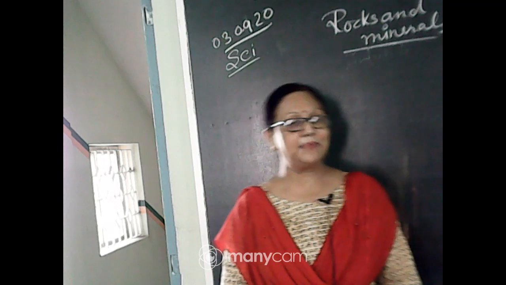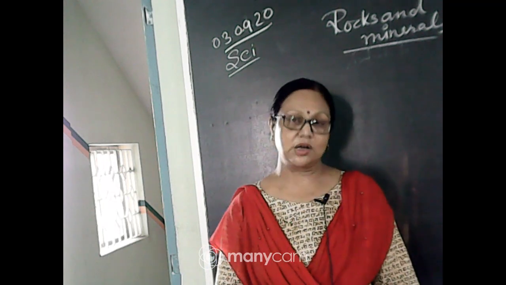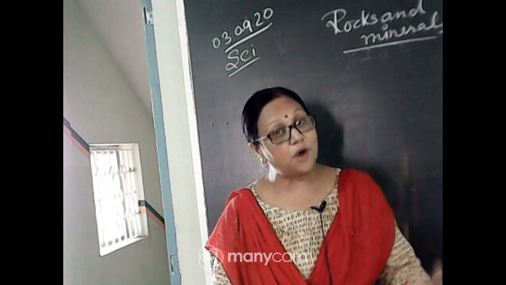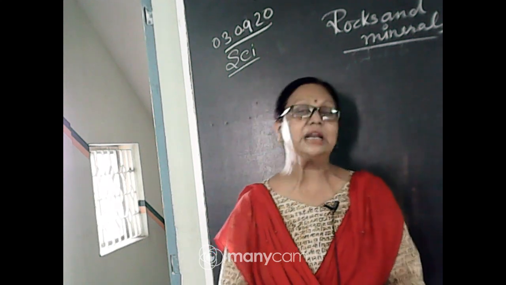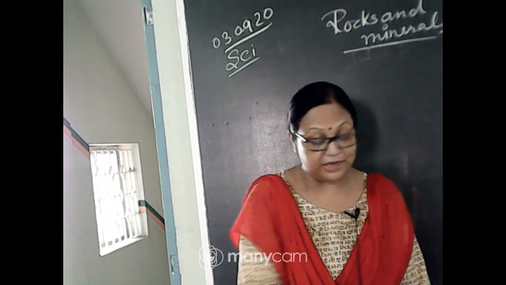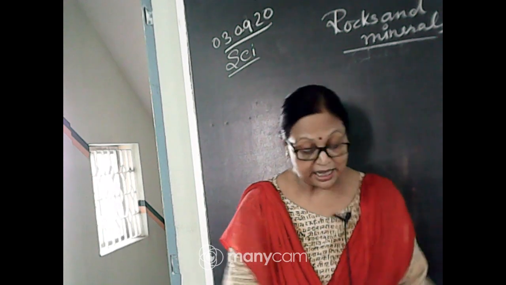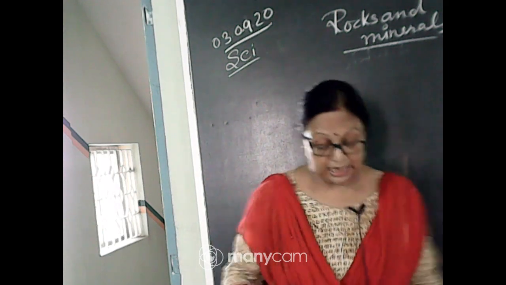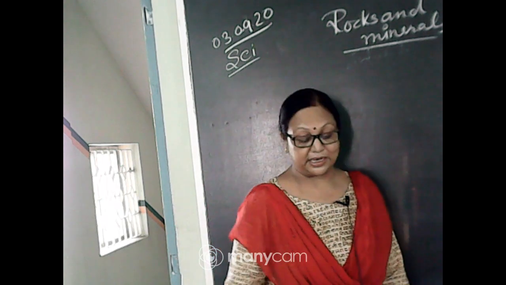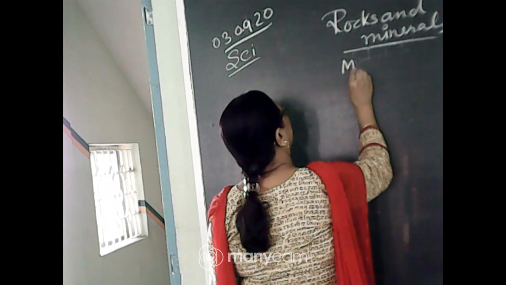Understood? So what are metamorphic rocks? They are not any original kind of rock. These rocks are changed into a new type of rock from sedimentary rock or igneous rock. So there are different kinds of metamorphic rocks given here, which we will discuss. I have discussed them already, but once more I will just explain about the different kinds of metamorphic rock. So very quickly we will see metamorphic rock.